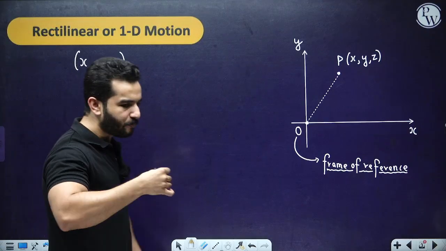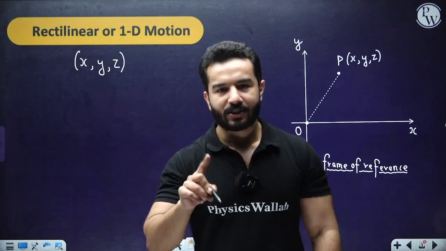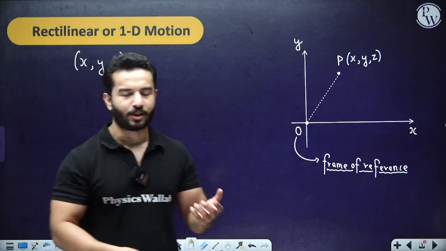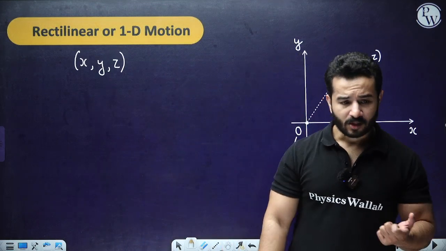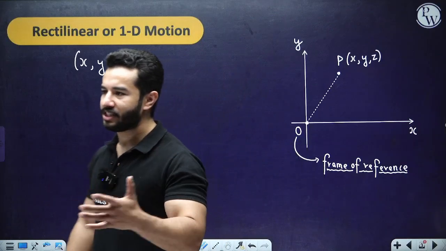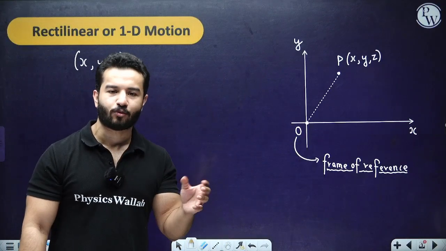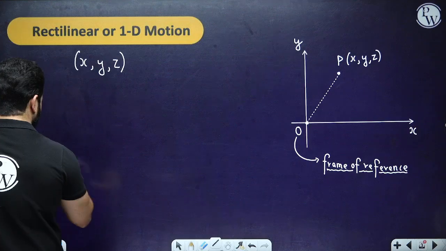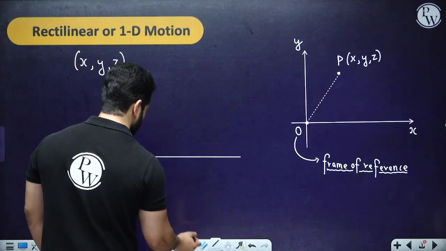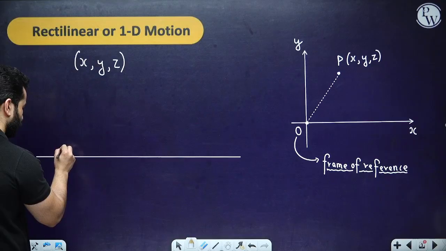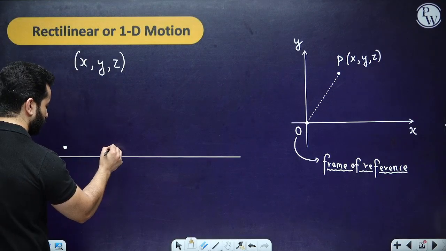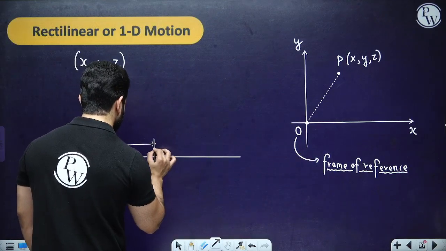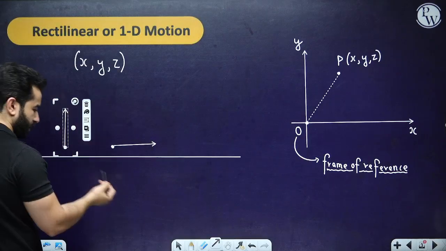Now the next thing is, we were talking about three coordinates x, y, z. If with respect to time only one coordinate changes, then we are going to say that the body is performing a one-dimensional motion, right? In this chapter we are going to call it straight line motion. Generally, either the body is going something like this. So if suppose this is the ground, I'm taking two examples: either the body can move something like this, or the body can move something like this.